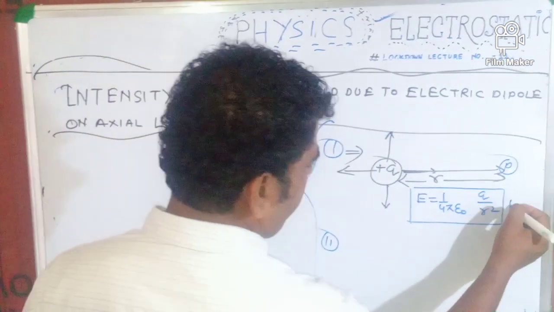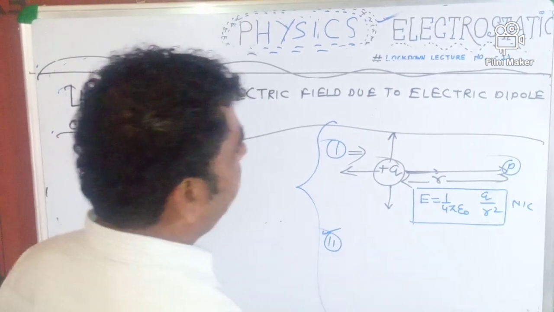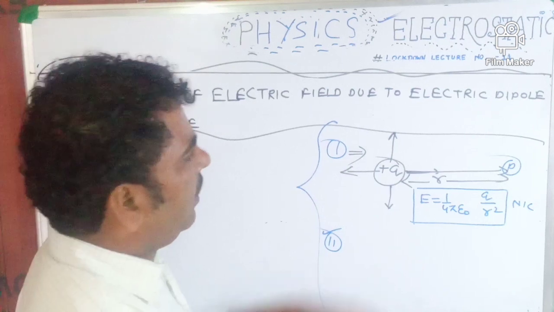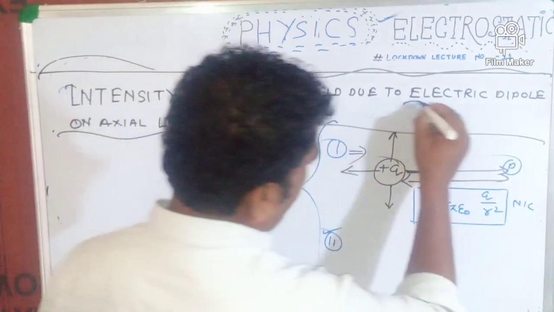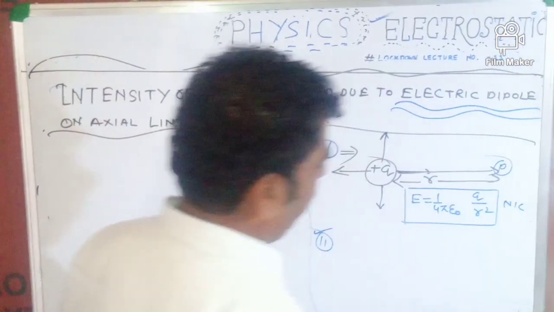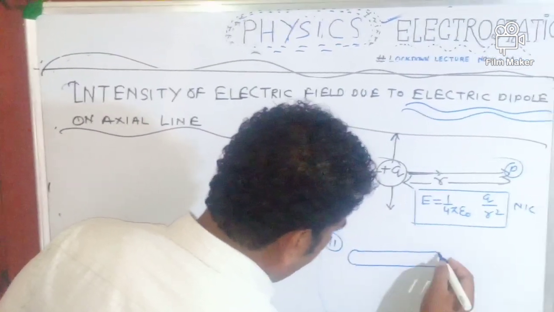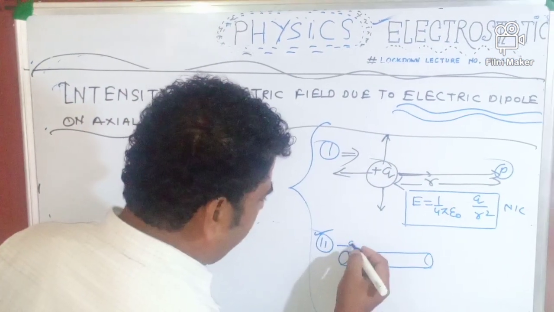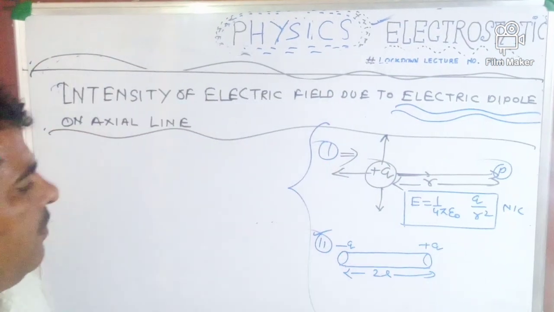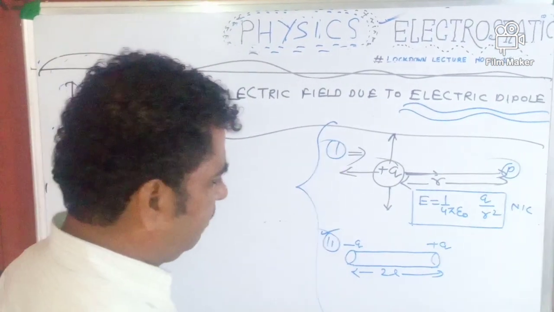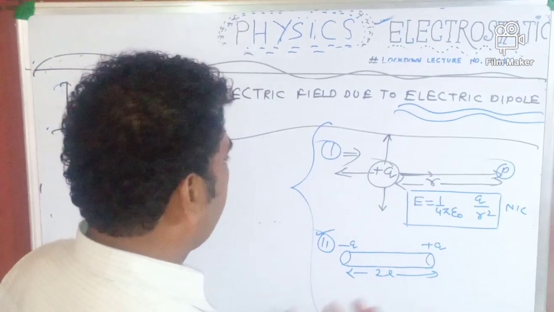One more thing, very important. You have to know very well about the electric dipole. Very important physical quantity of physics. What is the meaning of electric dipole? If two point charges are situated beside each other at an infinitesimally small distance, the magnitude of the charges is the same but their nature is opposite, then they make an electric dipole.